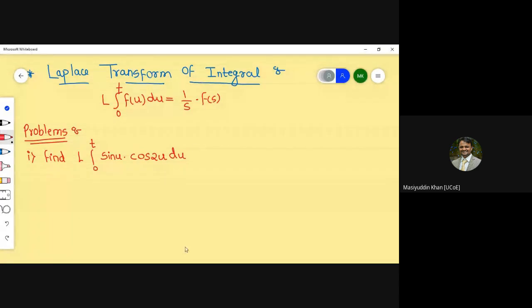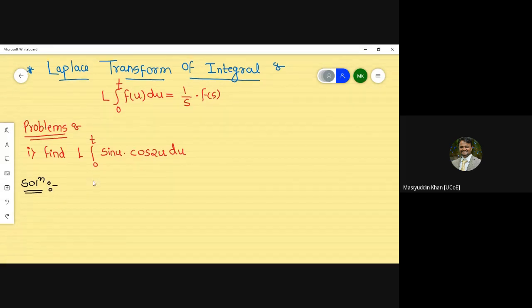So basically this problem is part of Laplace transform of integral. So first our work is we have to calculate the Laplace transform of this part. So the solution of this part, you can see that already we solved such kind of examples in previous types.